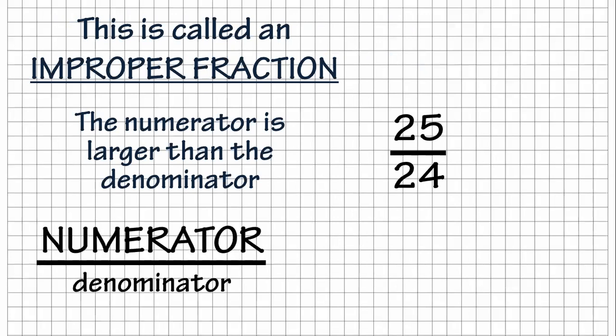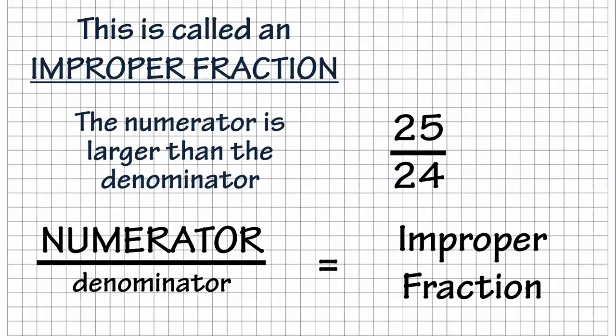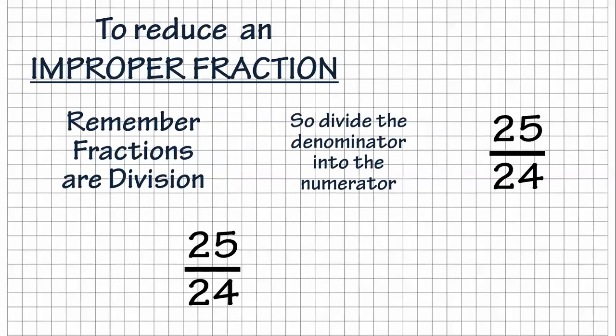So what we're going to do on an improper fraction, and again, trying to make sure we're being precise with our language, the numerator, which is the top number, is larger than the denominator. So that's what an improper fraction is. And we want to make sure that we know that the numerator is the top number, the denominator is the bottom number. I'll mention that again in a little bit, and you just want to make sure that you're familiar with that terminology, because that'll help you keep from making mistakes as we move on.